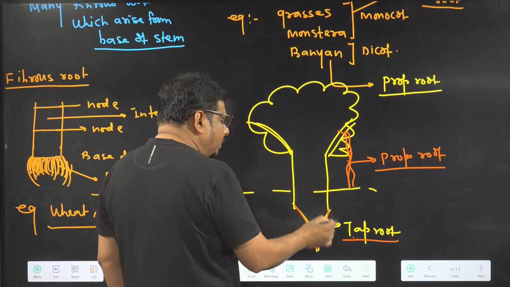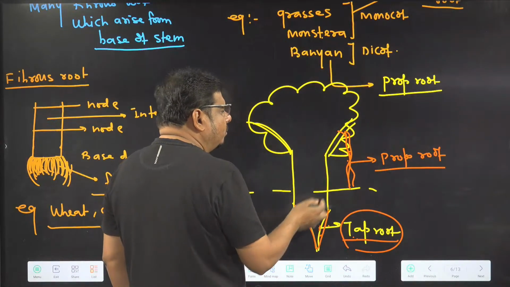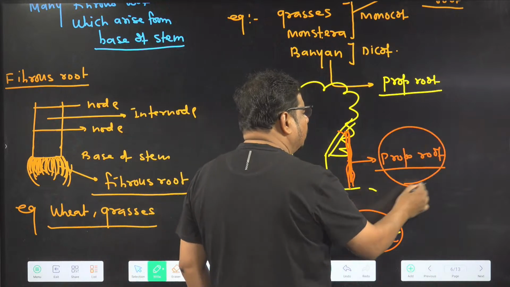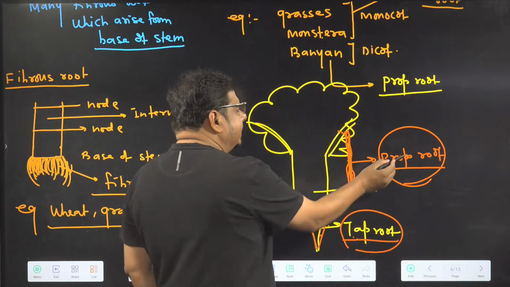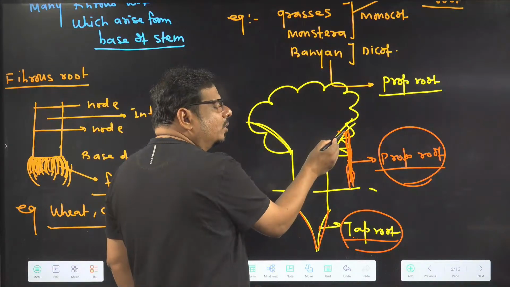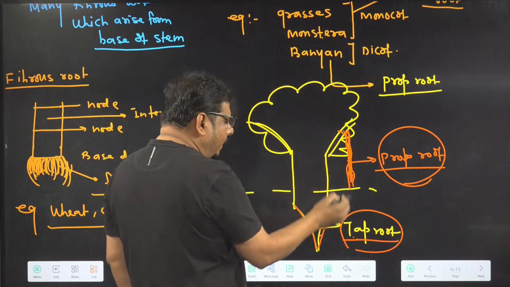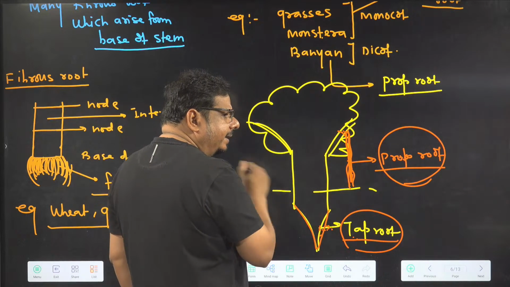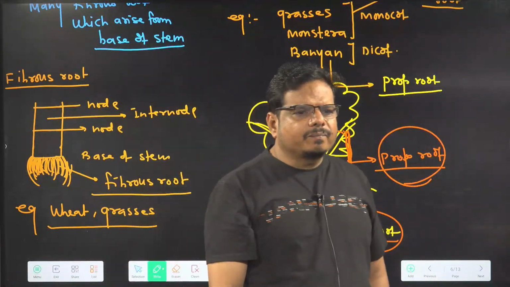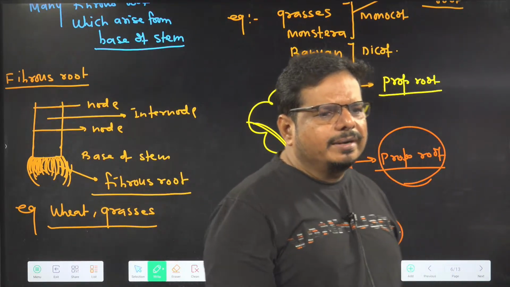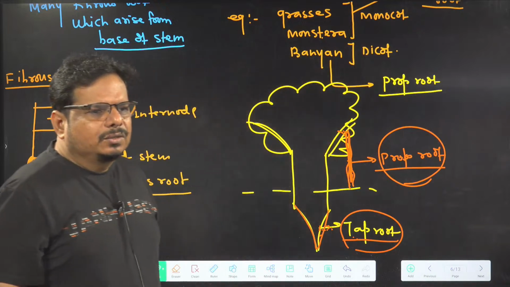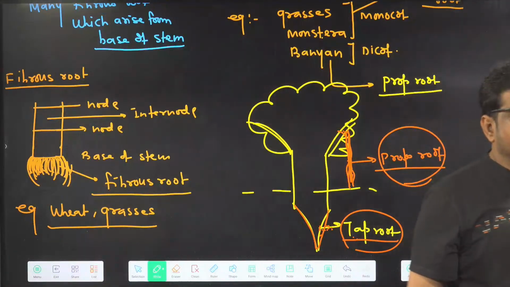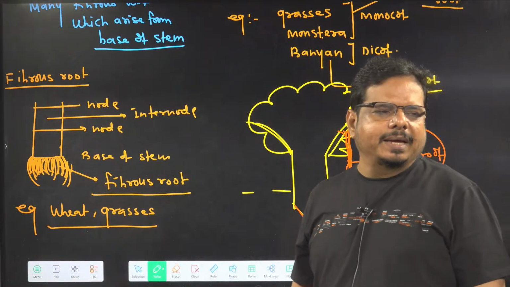The first formed root is the tap root. Besides that, to provide additional support, prop roots are arising, and which kind of root is it? Adventitious root. Why is it an adventitious root? Because it arises from branches. Why is it a tap root? Because it arises from the radicle. Understanding came or not? Picture came in the mind? Is it all right? So these are the three types of root we have seen.